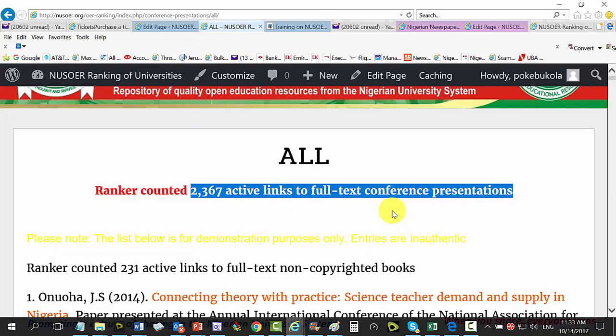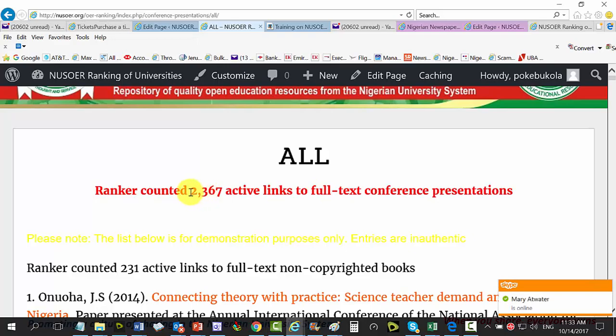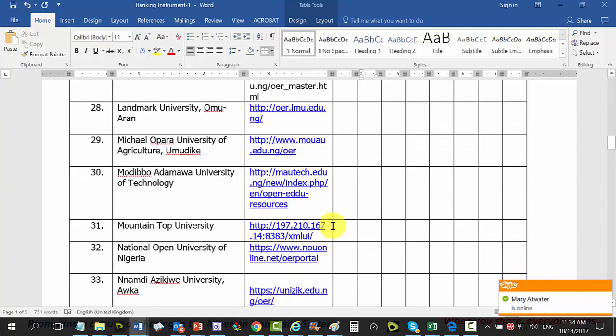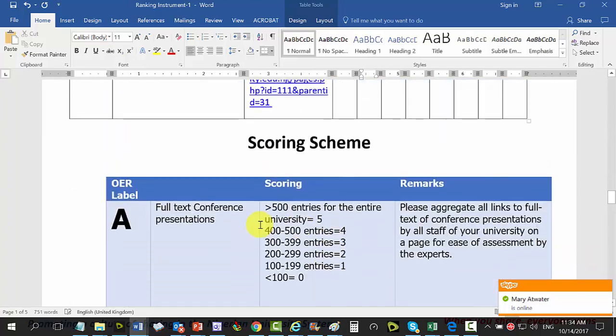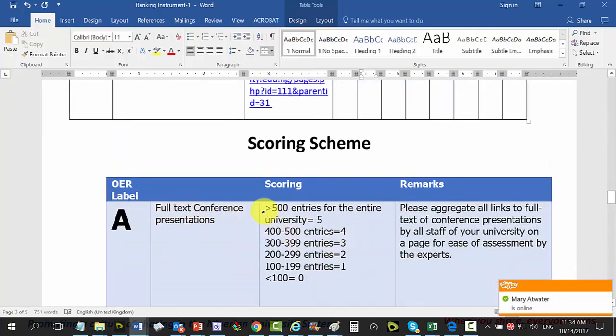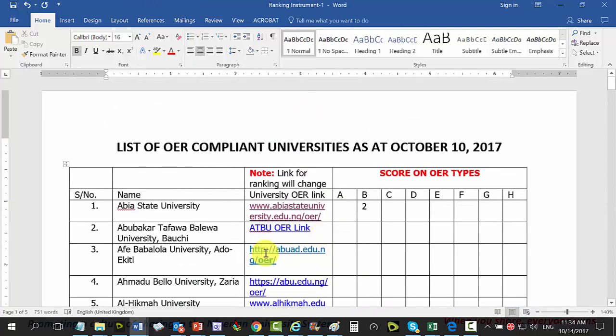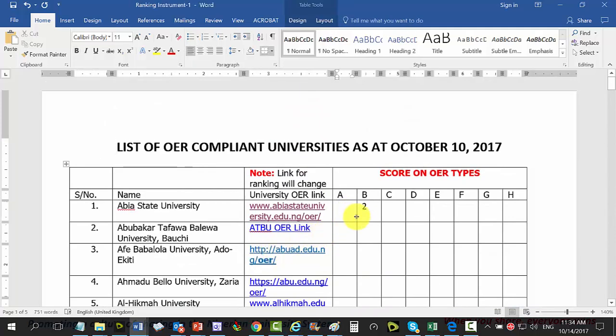So the links will have to be active and they have to be full text to count. So what will that be? We'll go back to conference presentations. This is it. Now, the maximum we are looking for here is 500 to be able to score 5. So above 500, score 5. So we'll go back to Abia State. Abia State, congratulations. You now scored a 5 in conference presentations.